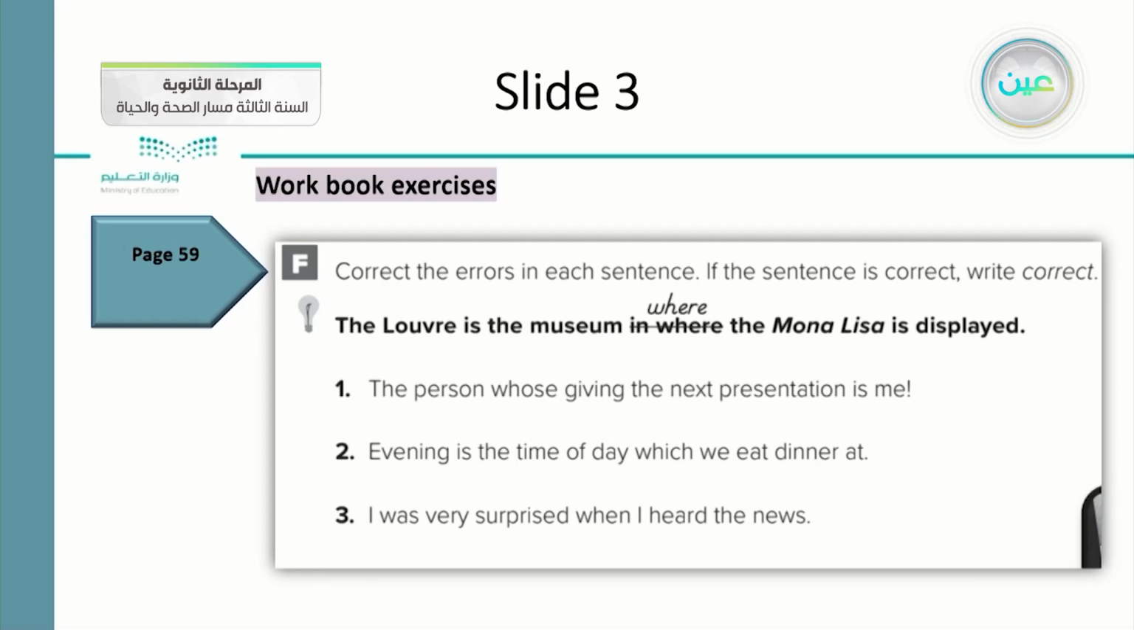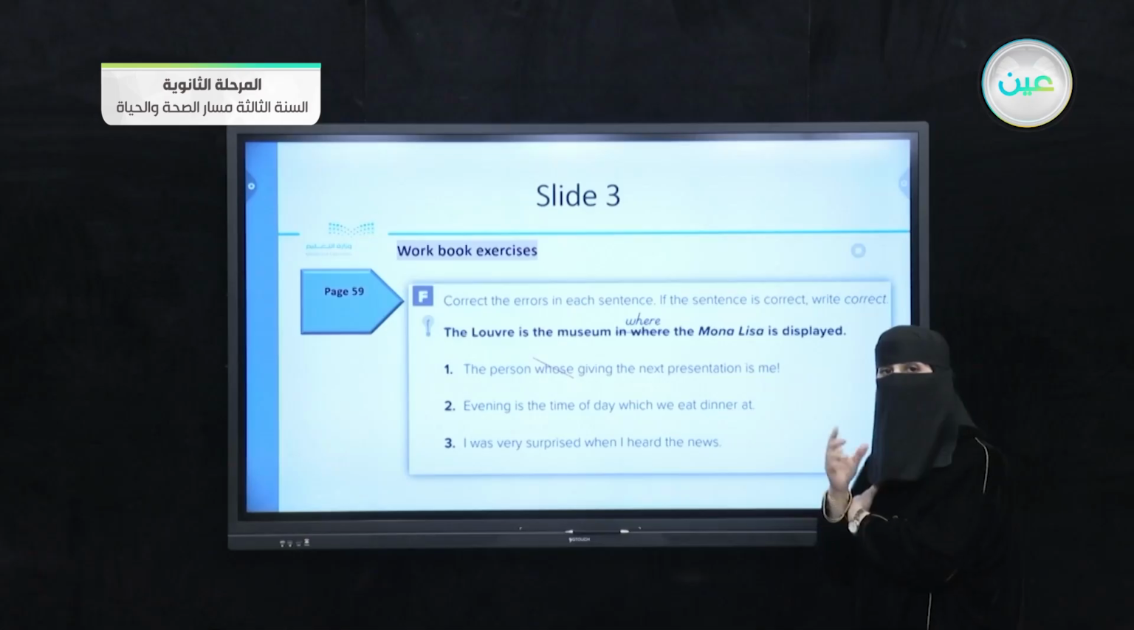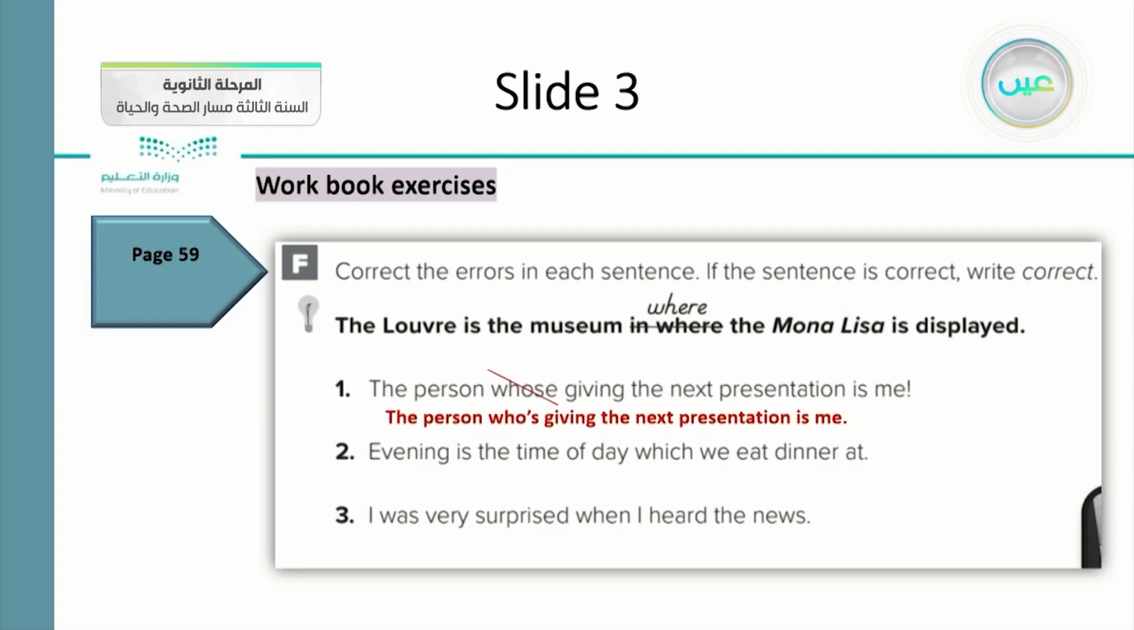Number two, the person whose giving the next presentation is me. Where is the error inside the sentence? I think that whose is the error. What is the right one? We should say who is, not whose, which means that the person who is giving the next presentation is me.